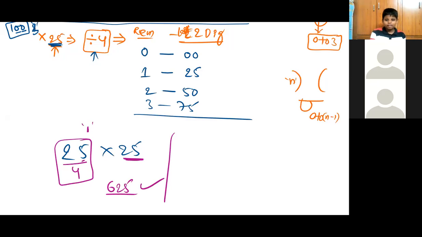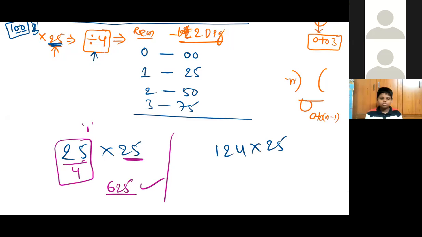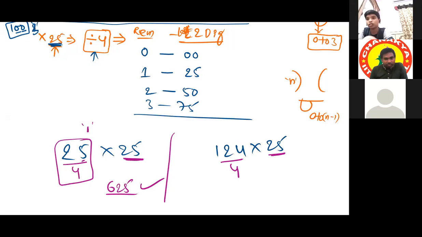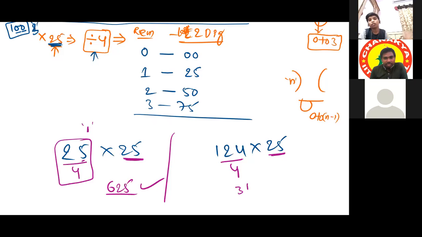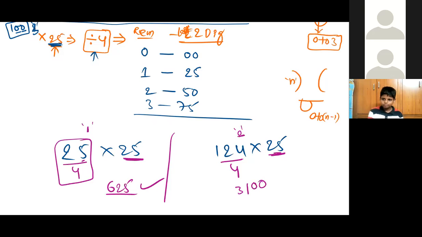Understood? Suppose I take any other number, like 124 into 25. See here. Instead of multiplying this number with 25, just divide this number by 4. Divide 124 by 4. It is 31. What is the remainder here? 0. Multiply this 0 with 25, it will be 0. That's the answer.